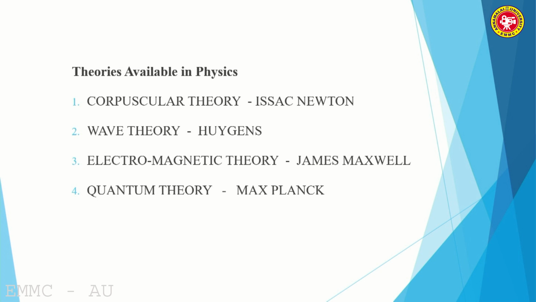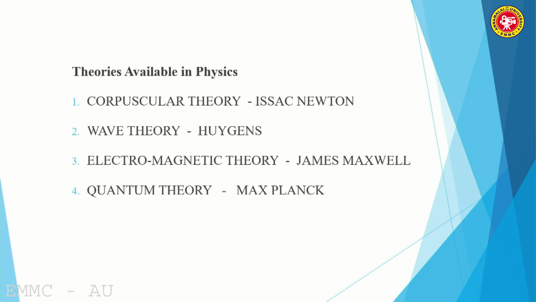The second, wave theory, was formulated by Huygens. Next is electromagnetic theory, one of the core papers that we are going to see, proposed by James Maxwell. Another one is quantum theory, proposed by Max Planck. All four theories are very important.